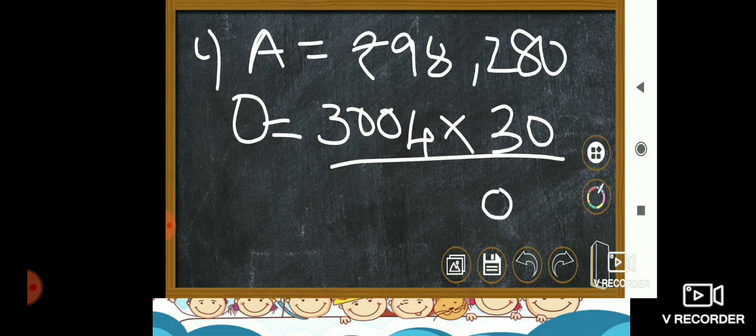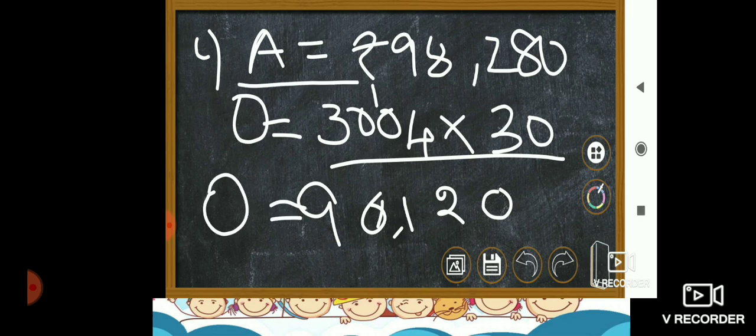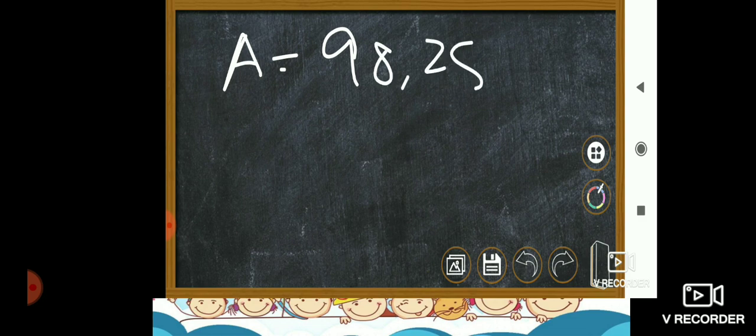0 as it is, 4 3s are 12, 1, 3 zeros are 0, 3 3s are 9. Now what is the answer? 90,120. Now you have to add these apples and oranges together to find the final answer, okay. Shall we do it? Okay. So what is the cost of 2457 kg of apples? 98,280.